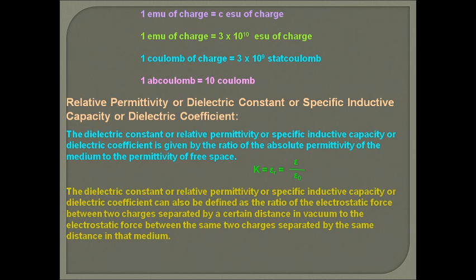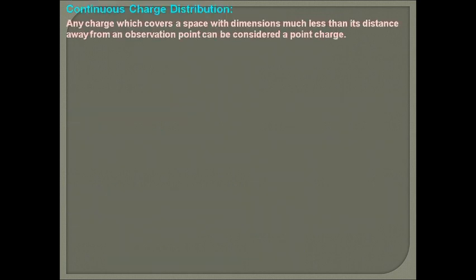But in terms of forces also we define it as the ratio of force between the two charges when placed at certain distance in vacuum to the force between same charges when placed at the same distance in the medium. So F vacuum divided by F medium, that is also equal to K or equal to epsilon R. So that is the dielectric constant or relative permittivity, but it is the ratio, so dielectric constant has no units.